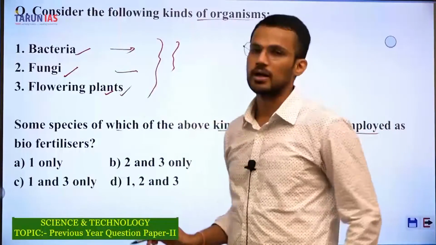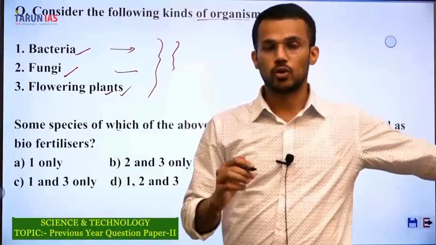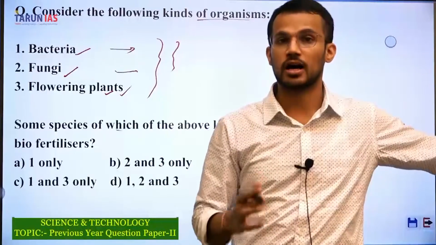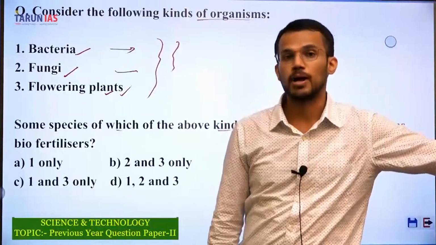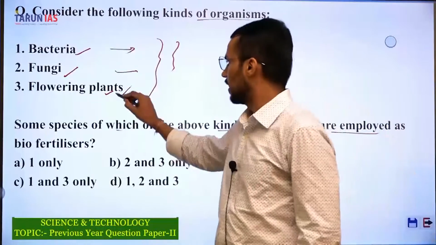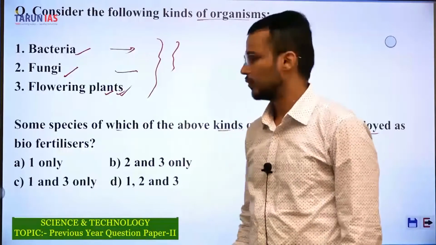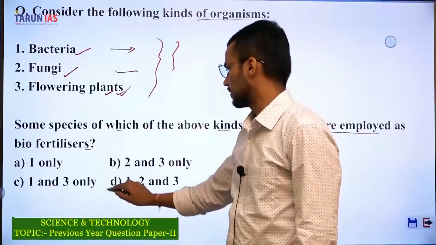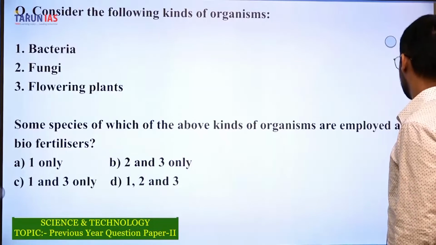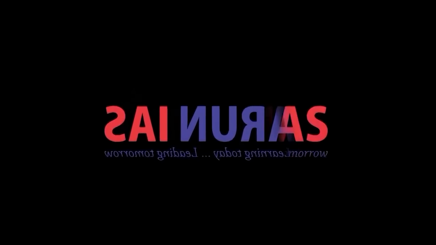the flowering plants. So it is not well known that certain flowering plant species are also used as biofertilizers, and hence even they are the correct choice with respect to biofertilizers, and hence the answer is D, 1, 2 and 3.